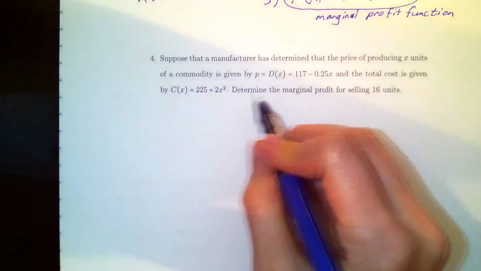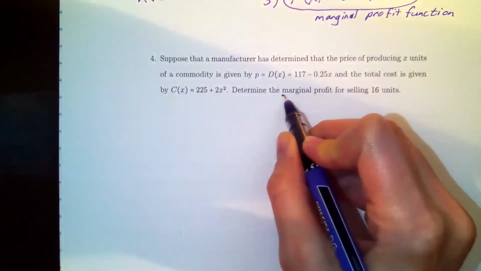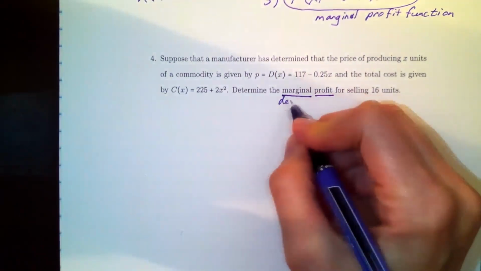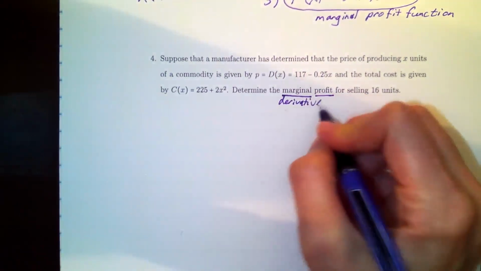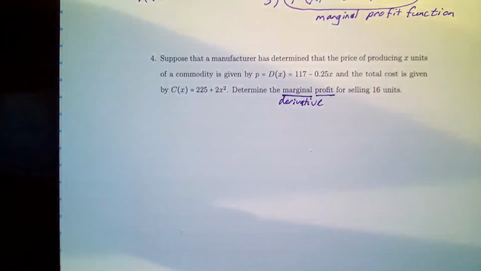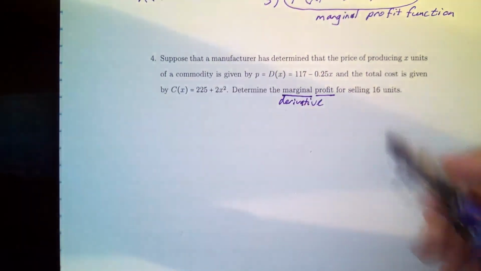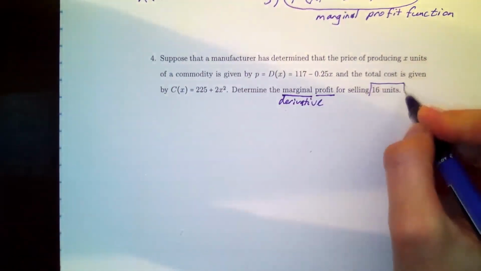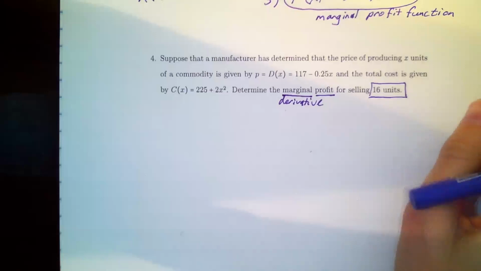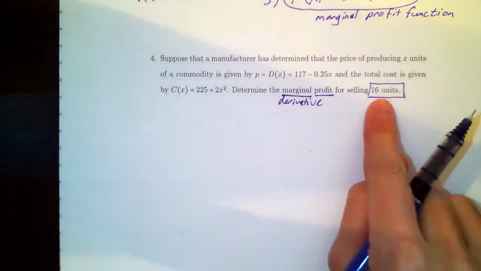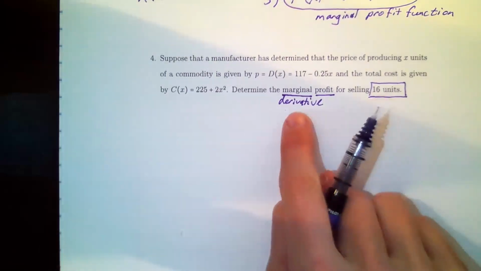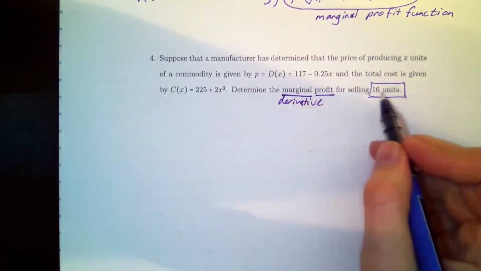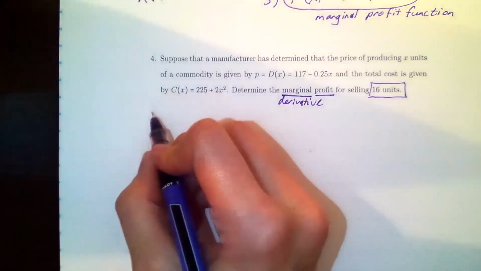Now this one, when you read the last line, it's telling me to find the marginal profit again, which means find the derivative of profit, which is very similar to what we did above. There's only a very slight difference between this one and the last one. This one, they say, find the marginal profit for selling 16 units. Now they want me to actually plug in a value here. That means that once I find the derivative of profit, the marginal profit, we'll have to plug in 16. So let's make a note of that.